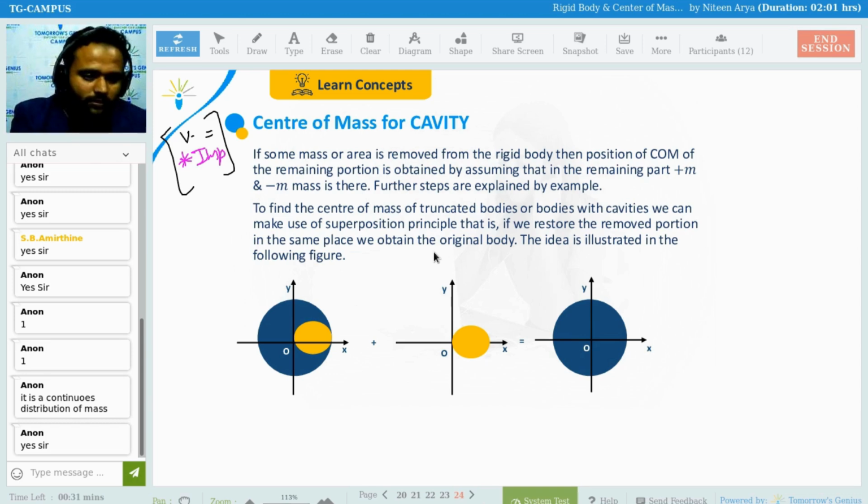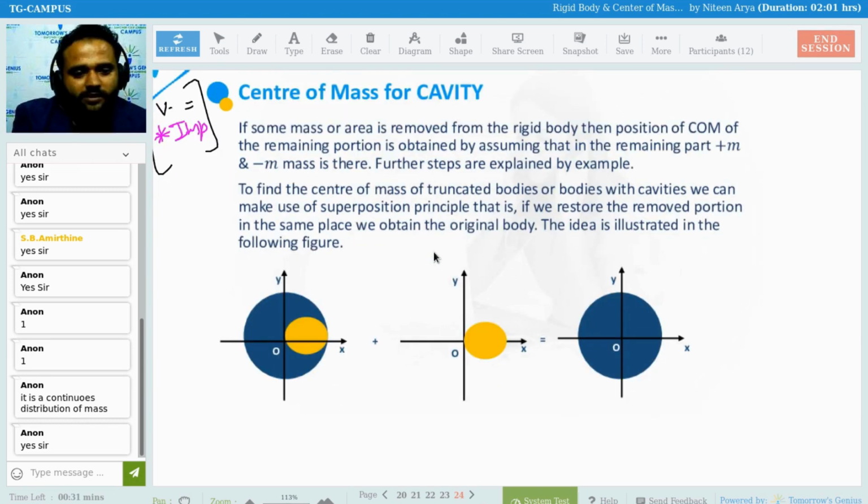As you can see in this diagram, this is the whole, the full sphere, and in this full sphere I cut out this small sphere. When I cut it out, I want to find the center of mass for the remaining thing.